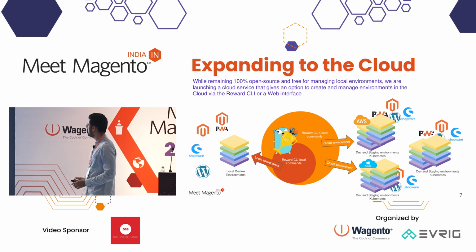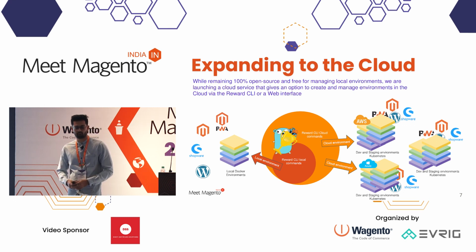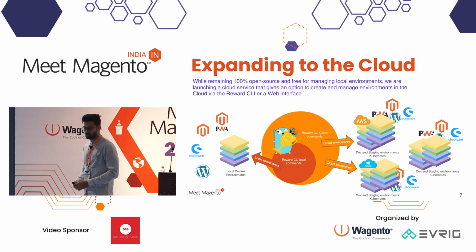As Reward is based on Docker, in the prerequisites we have to install Docker and Docker Compose. So here we have Docker 1. Reward also supports Docker version 2 as well. And here we have Docker Compose in our local system. Next, to install Reward, we have these two commands that we have to run. And we have the user guide to install Reward on Linux, Mac OS, and Windows.